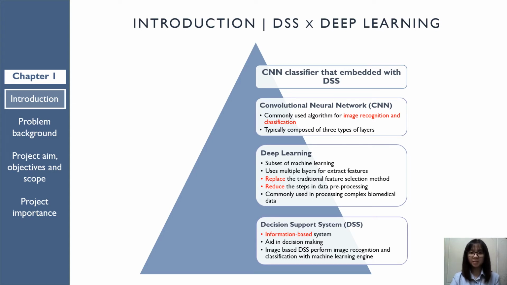Deep learning is a subset of machine learning. It has good performance in processing complex biomedical data. The use of multiple layers for features extraction has replaced the traditional method. One of the commonly used deep learning algorithms in image processing is CNN.